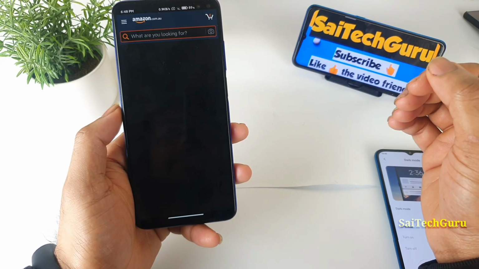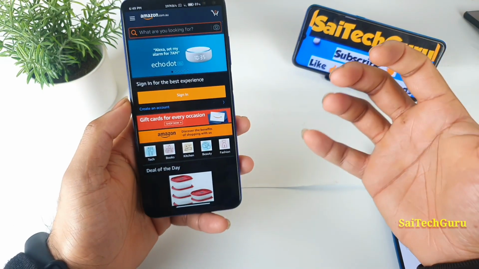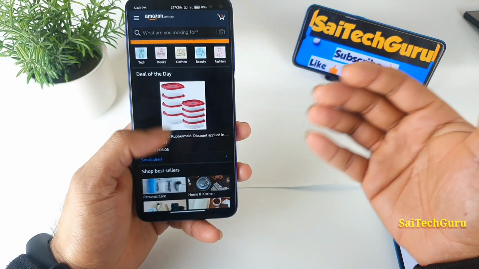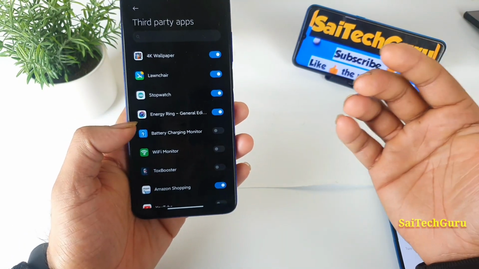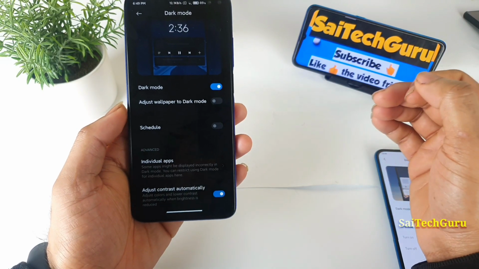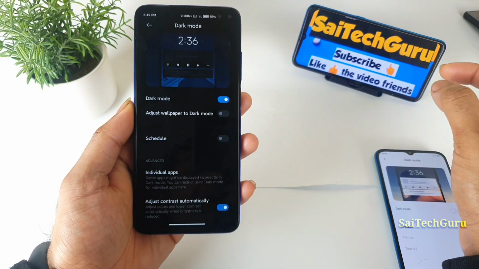You may not get the clean usage of this dark mode in a few of the applications, because the dark mode is not customized for the third-party applications, but at least you get that option to select individual applications. So that's a very good advantage here.